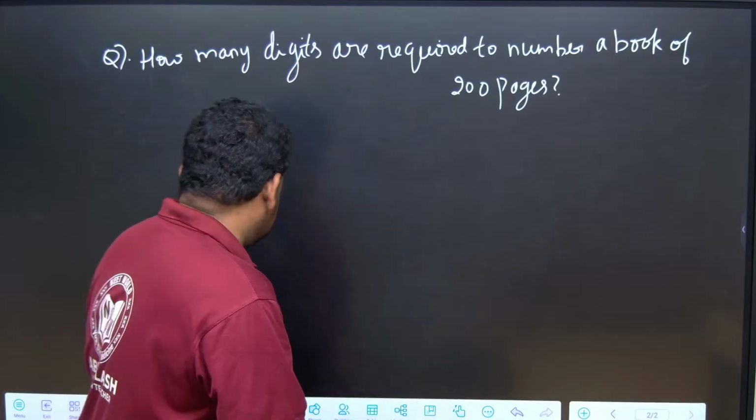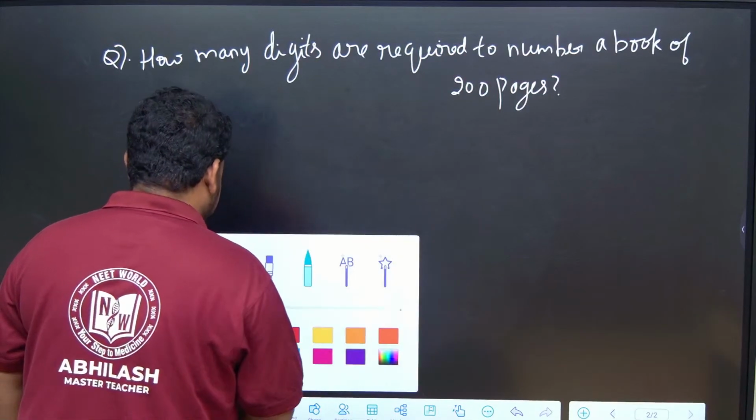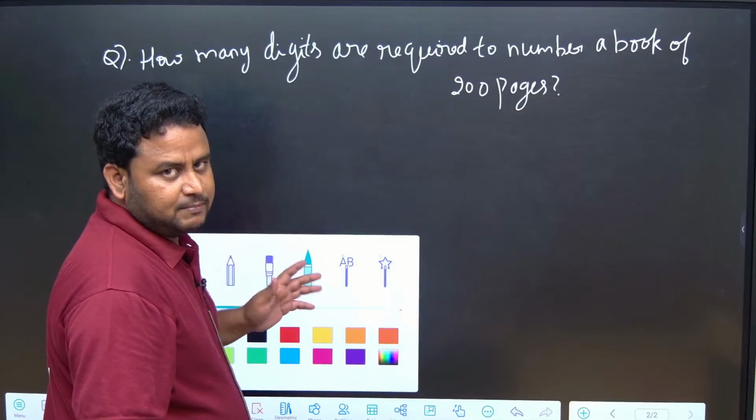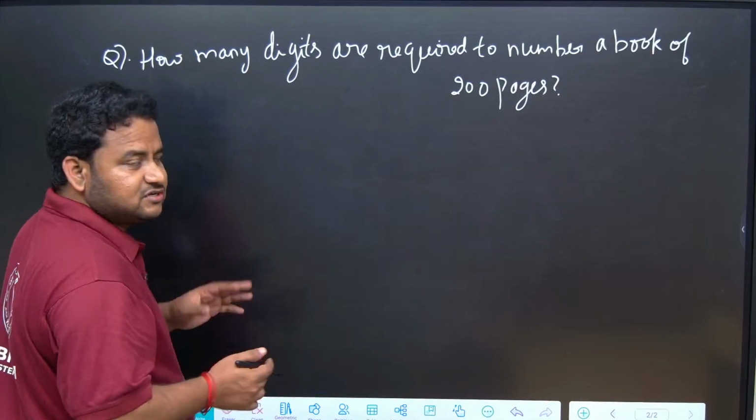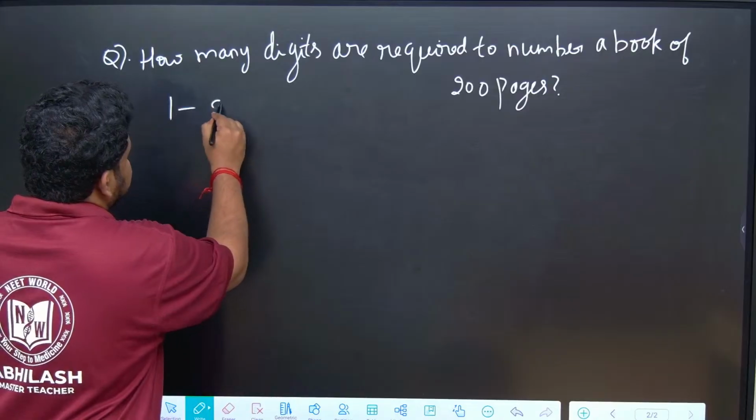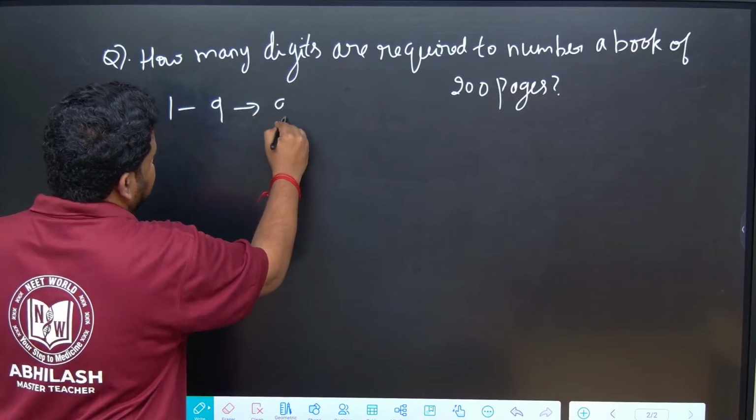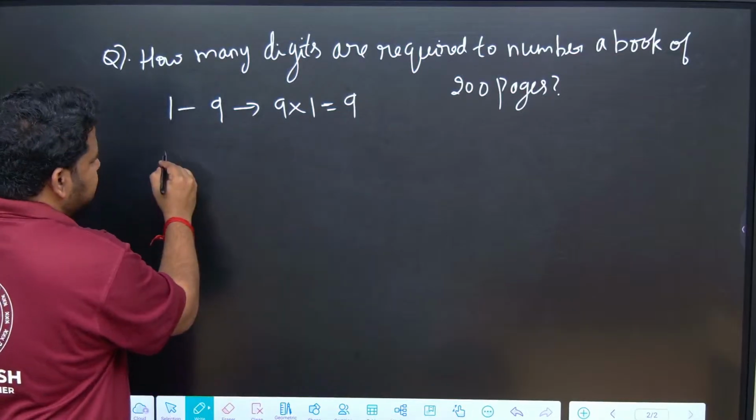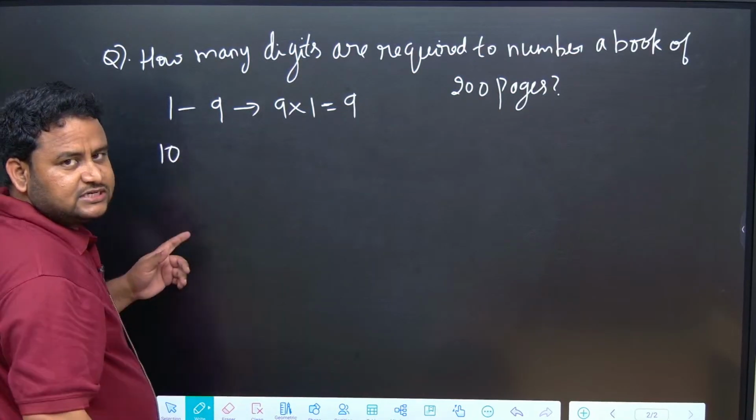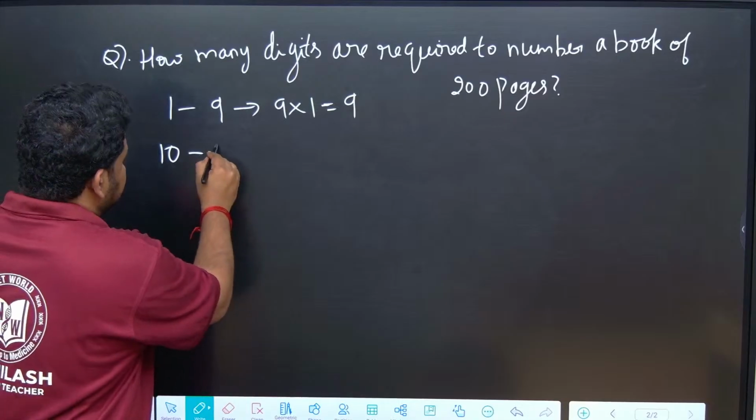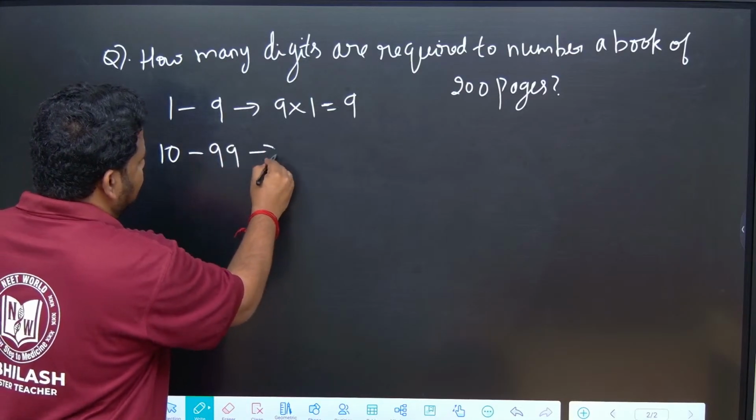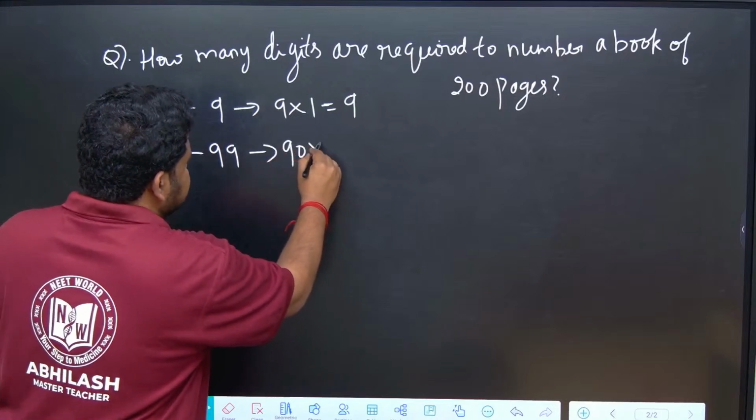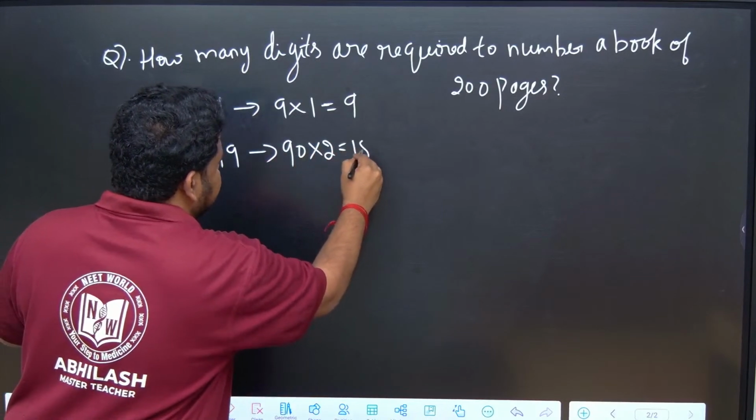First of all, see here friends, already we know up to 100 it is 189. But before that, let me write it in a basic way. 1 to 9 is a single digit number, so 9 into 1 is 9. Then 10 to 99: 99 minus 9 is 90 numbers, and they are double digits, so 90 into 2 is 180.